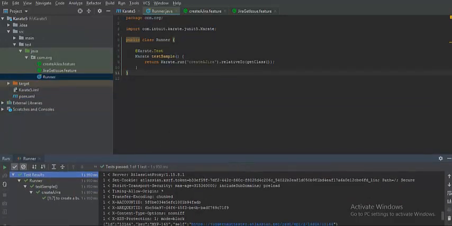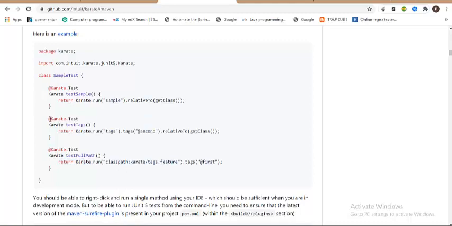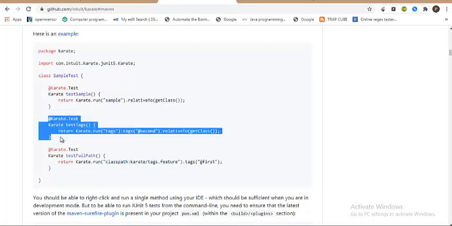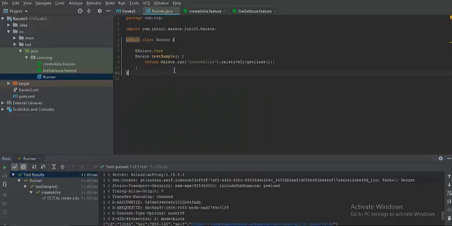Okay, so in this method let us execute both the feature files. I want to specify it so that both feature files are picked. So let me show you how to do that. In the run, instead of tags, I will just give the relative path of it.